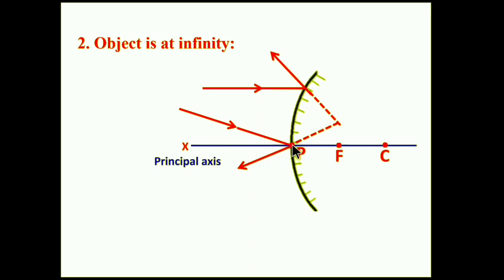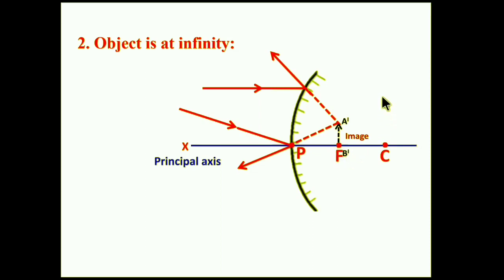If you extend this ray backward, it appears to intersect with the first ray. If you extend this downwards, we get the image A prime B prime.